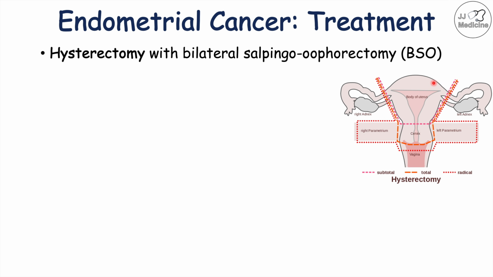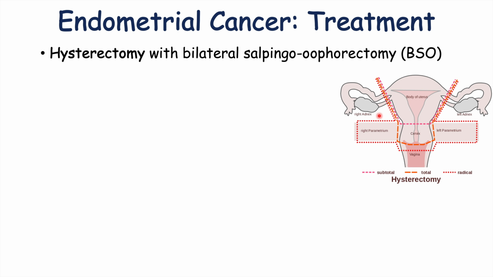So this is where there's going to be a removal of the uterus, removal of the fallopian tubes, which would be the salpingo part of this, bilateral, meaning both sides, bilateral salpingo, again, the fallopian tubes, oophorectomy, removal of the ovaries. So removal of the uterus, removal of both fallopian tubes and both ovaries.